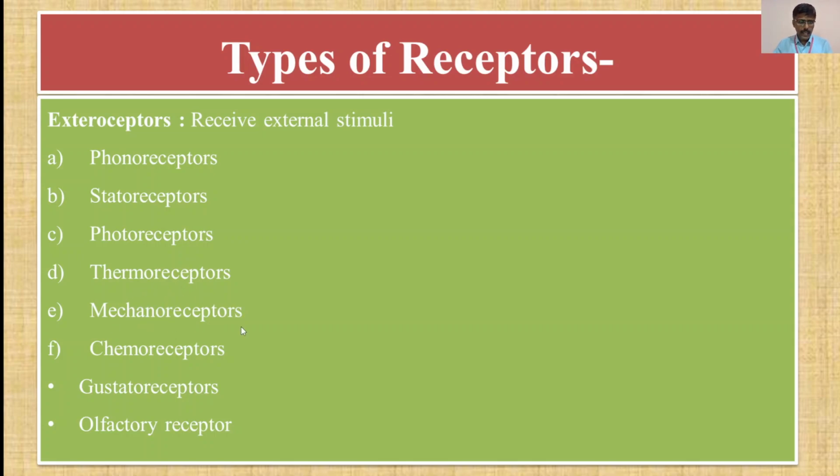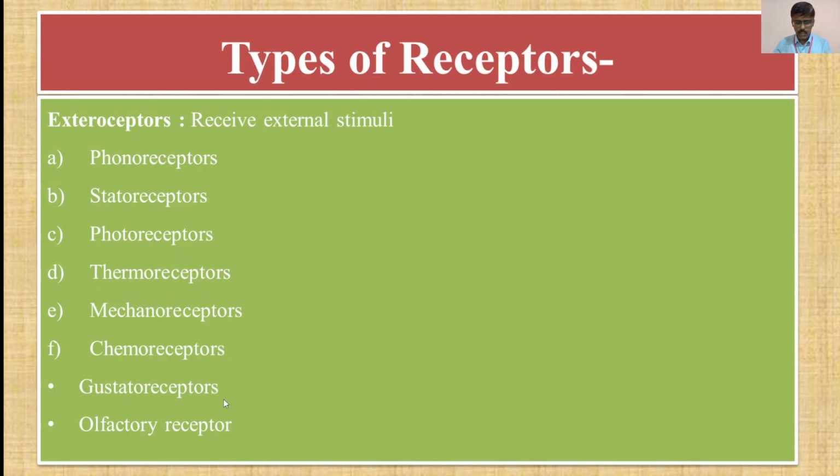Then mechanoreceptors are present in the skin again. They are sensitive to mechanical stimuli like touch, pain, pressure, deep pressure, etc. Then chemoreceptors. There are two types, gustatoreceptors and olfactory receptors.